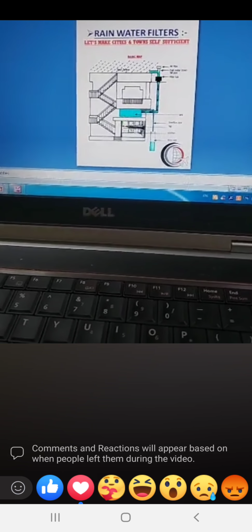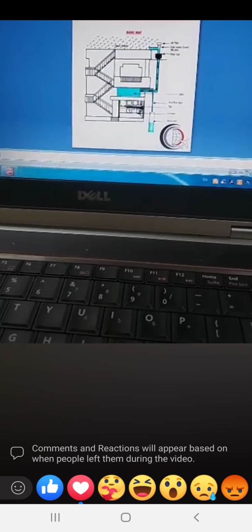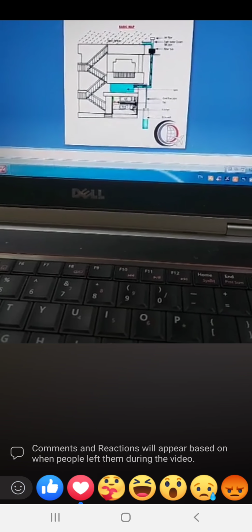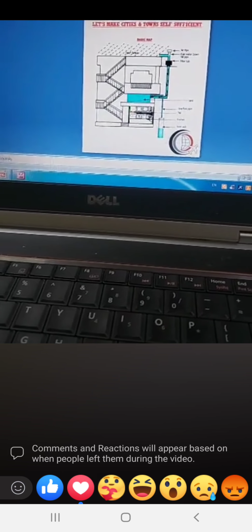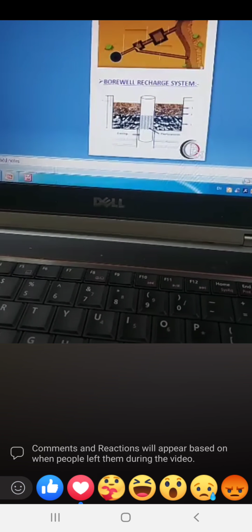Now I'll show you another figure where you can directly offer groundwater recharge, especially in village areas, rural areas and farmlands.